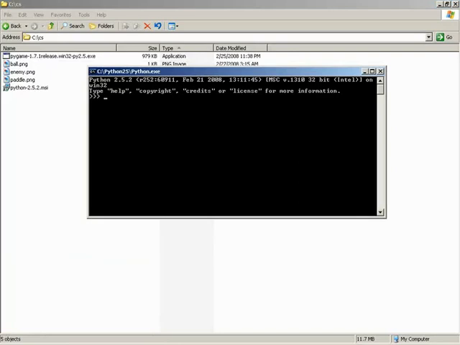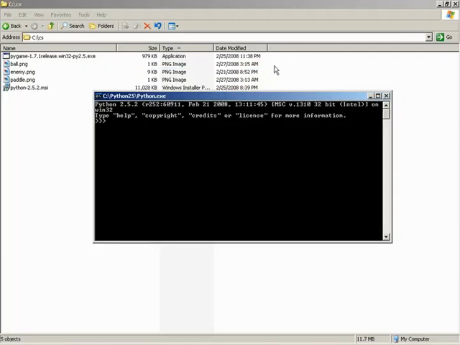Now, if this for some reason doesn't load on your system, take note of this path. Whatever path you installed it to will have a Python executable, and simply running that executable will produce this console window. So if for some reason on your system the shortcuts didn't get set up, you can always run it directly. But now that we have Python, what things can we do with it?